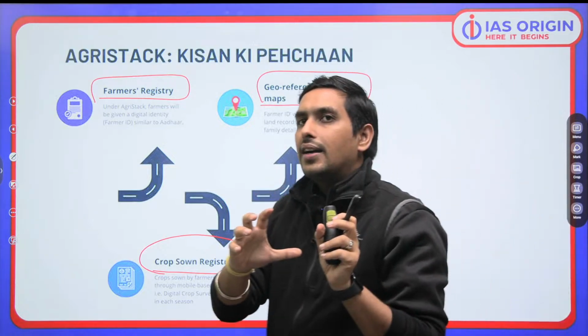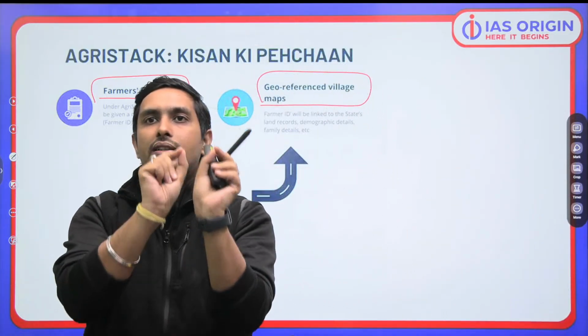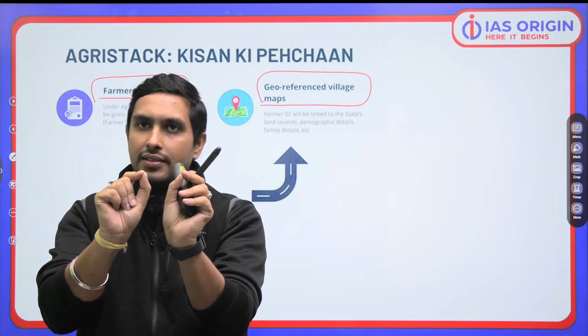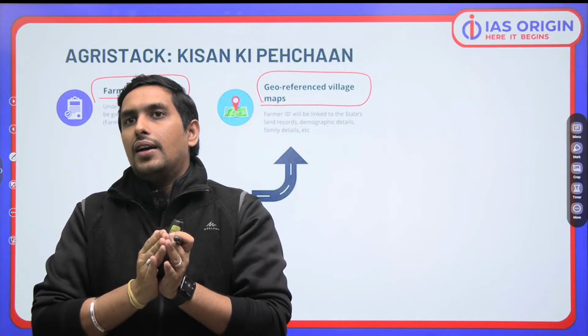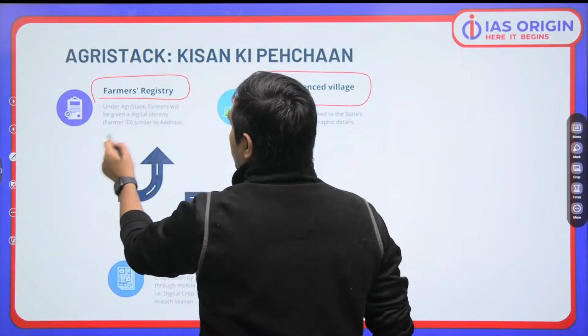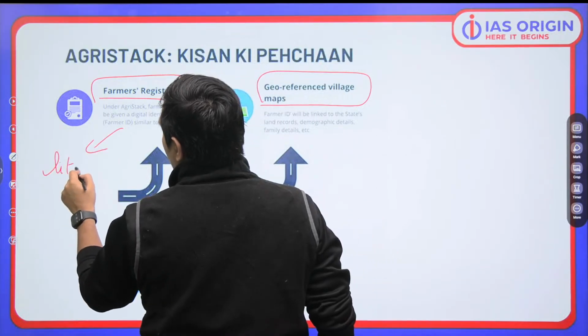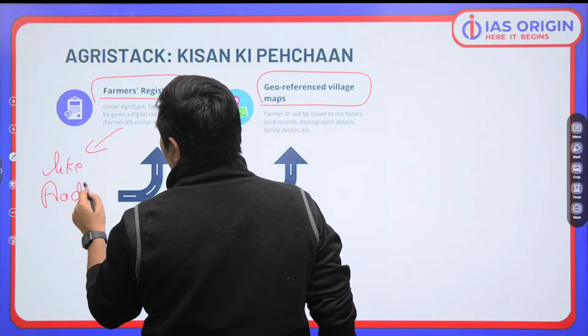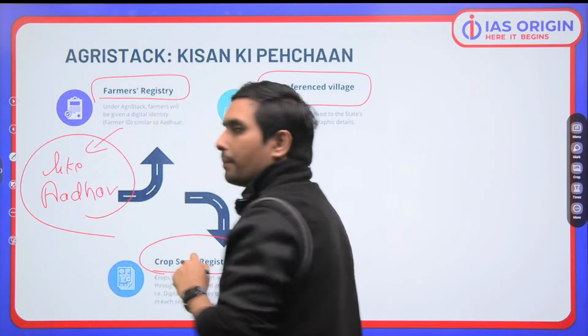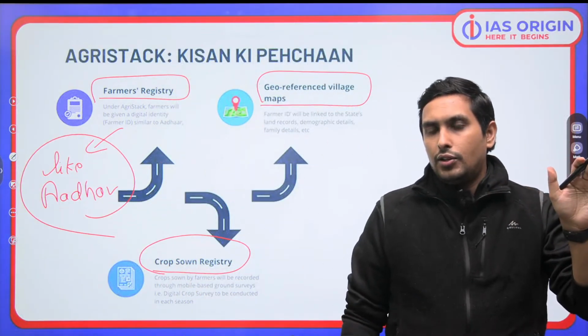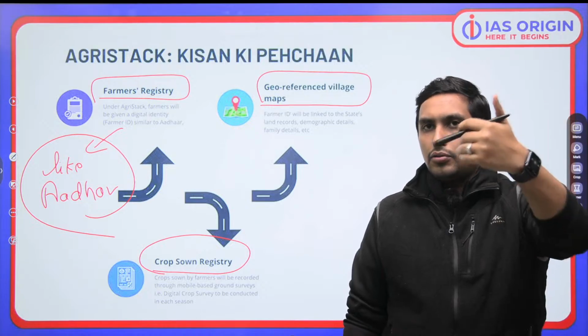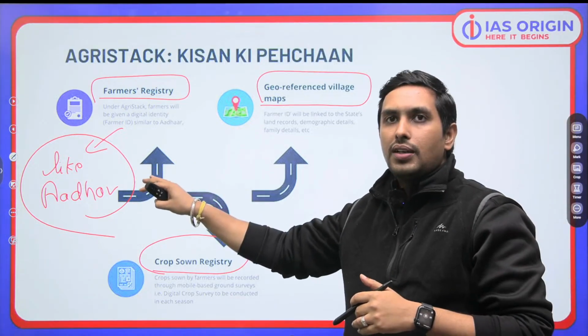Under AgriStack, the farmer is going to be given a digital identity. Ultimately, it is like an Aadhaar card. Farmer registry is like Aadhaar, but it is Aadhaar for farmers. So it is basically a digital identity given to the farmer. That is what you need to understand.